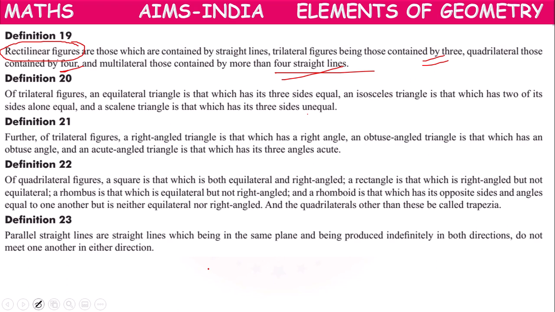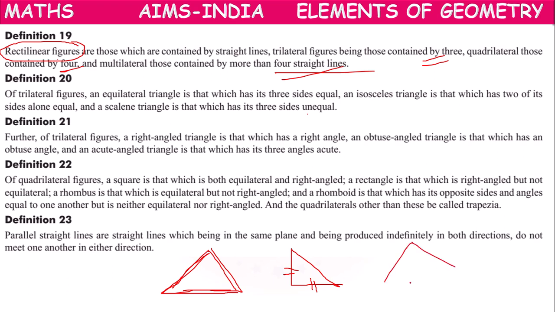So according to definition 20, if three sides are equal, he called it an equilateral triangle. If only two sides are equal, he called it an isosceles triangle. If three sides are different, then he called it a scalene triangle. If three sides are equal, equilateral triangle. Like that, types of triangles he identified through definition 20.